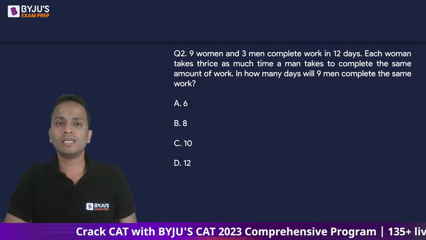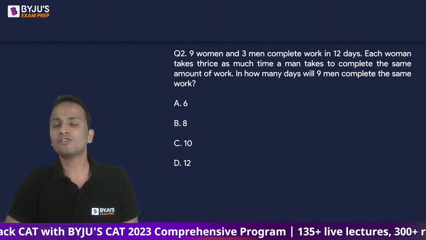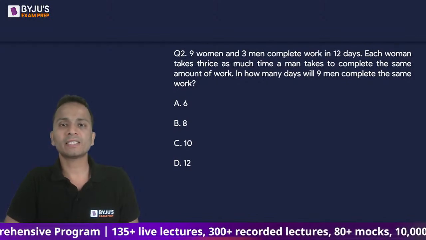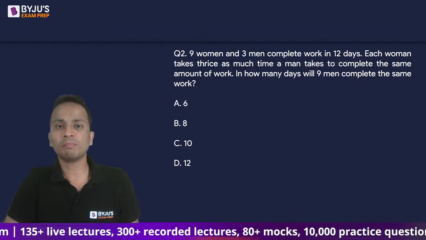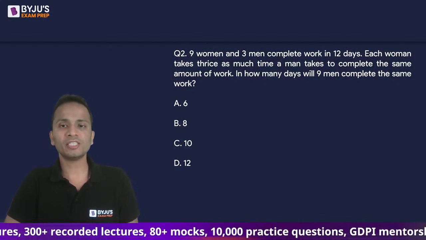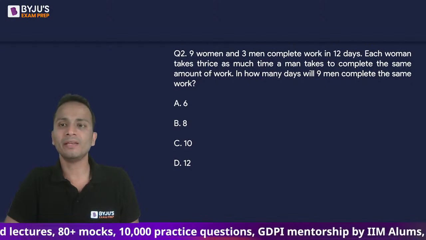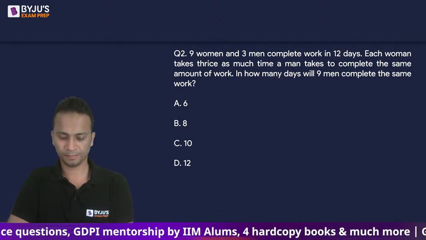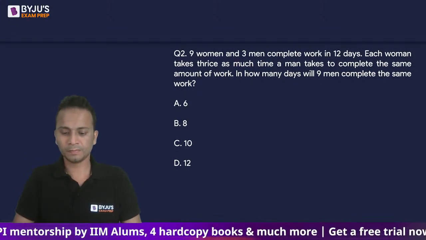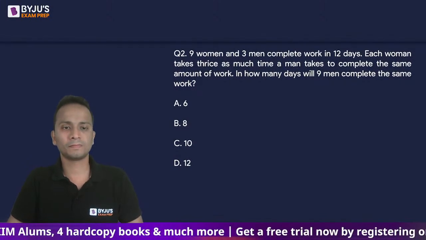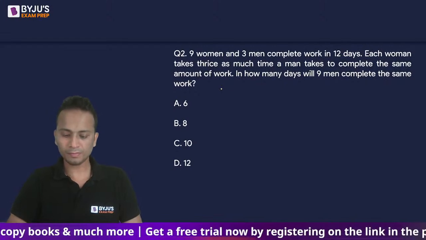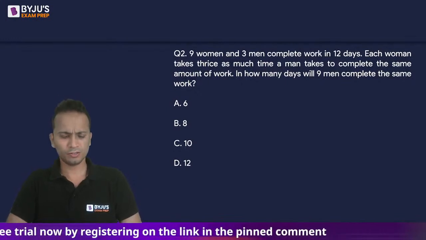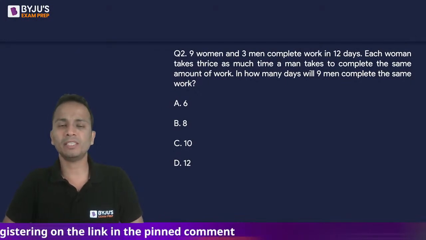So question number two says that 9 women and 3 men complete work in 12 days. Each woman takes thrice as much time as a man takes to complete the same amount of work. So the question is, in how many days will 9 men complete the same quantity of work? You can post your answer in form of option A, B, C, or D. Do not write a number, just write option A, B, C, or D.